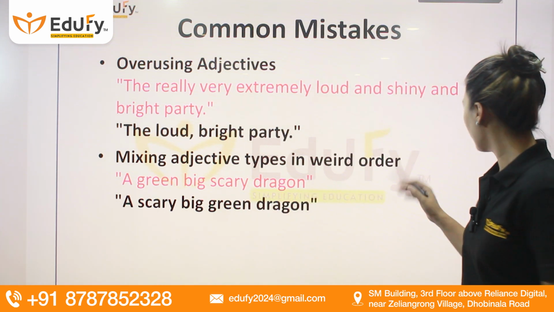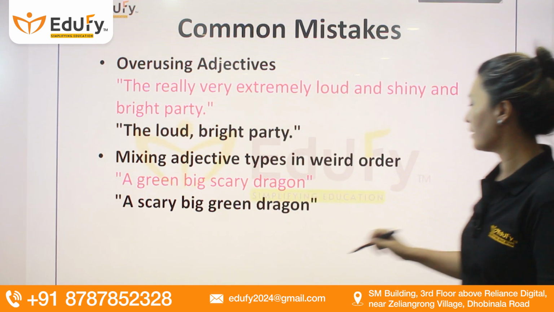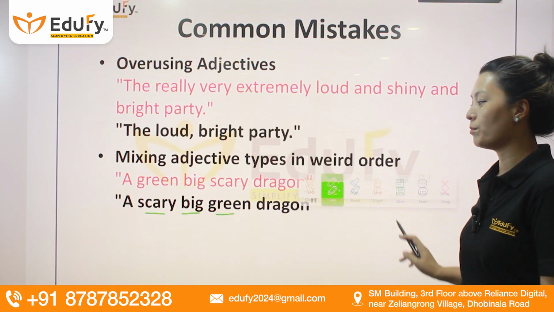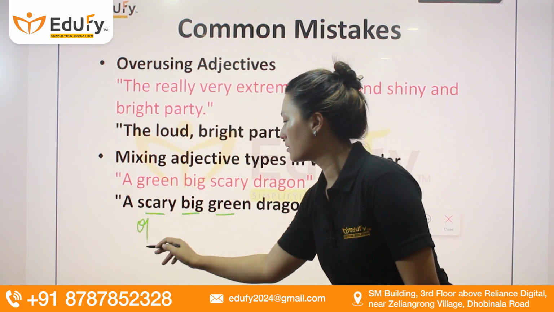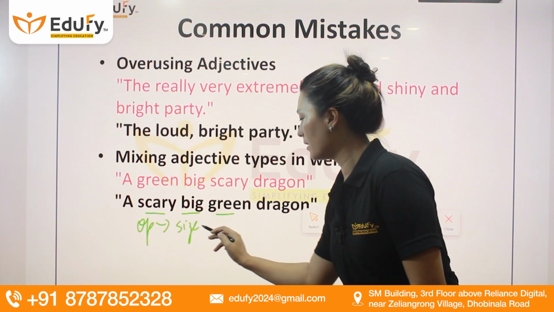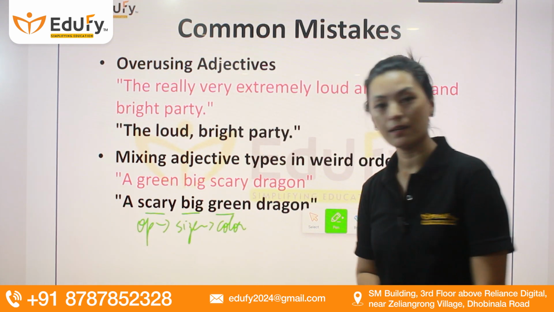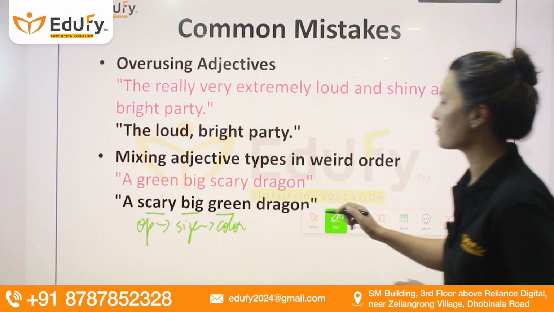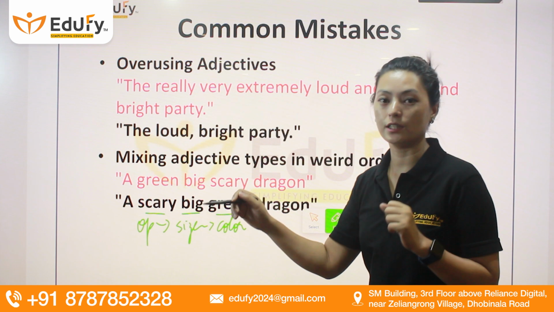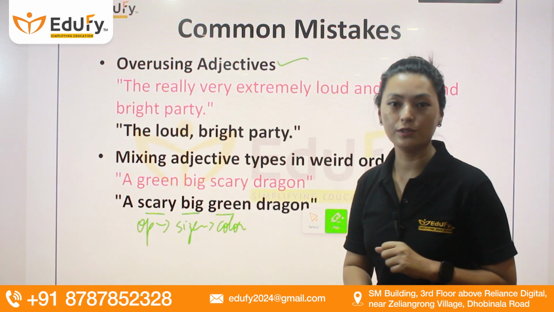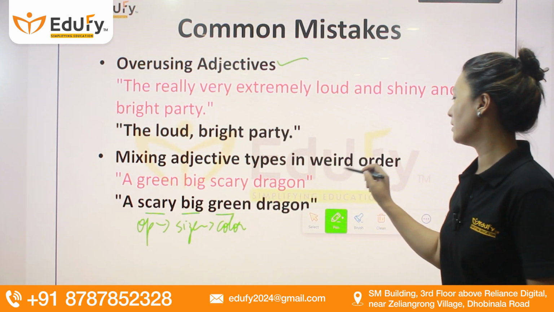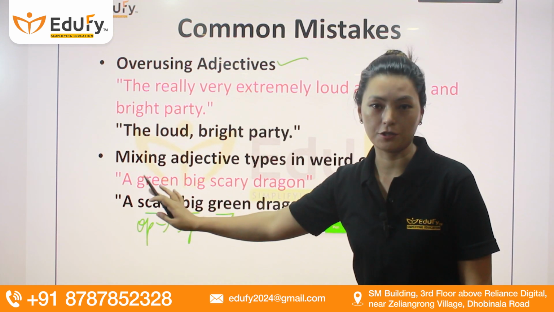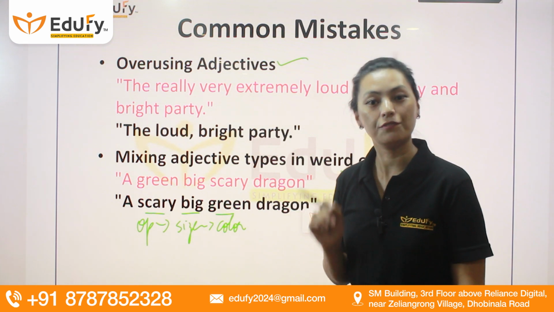If you arrange it in the correct order, you will find that a scary big green dragon is the correct form of adjectives. Opinions, then the size, then the color, right? This is the correct order of adjectives. So you have to remember two things when you talk about adjectives: avoid overusing adjectives, and make sure that the order is correct and not in a weird order, that is, mix and match. Do not mix and match the order of the adjectives in a sentence.